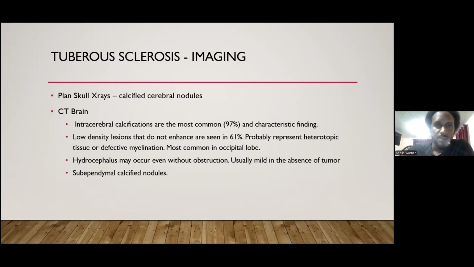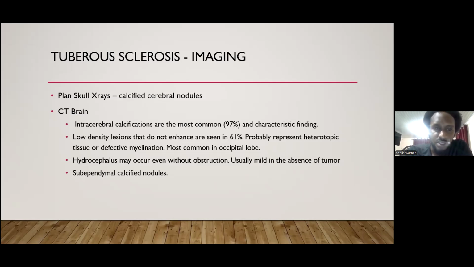So in terms of imaging, plain skull x-rays may show calcified cerebral nodules. When we look at CT brain findings, intracerebral calcifications are most common, in 97%, and are a characteristic finding. There are also low density lesions that do not enhance, seen in 61% of the patients, and probably represent heterotopic tissue or defective myelination, most common in the occipital lobe.